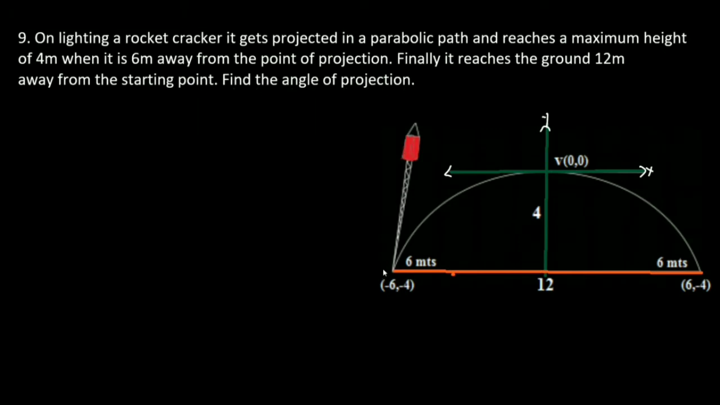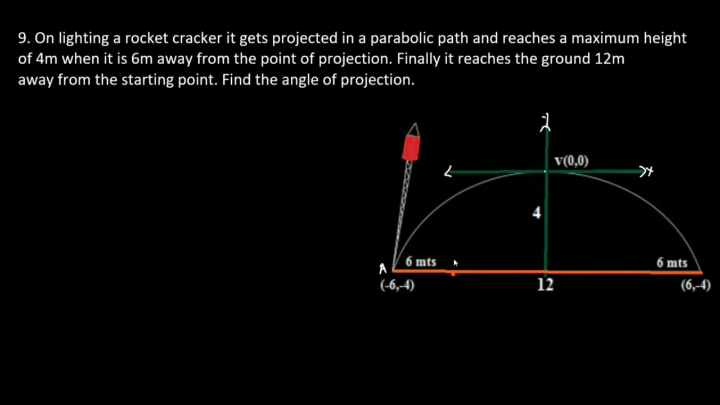Just name this point as A. So A is the point of projection of the rocket cracker. This cracker gets projected in a parabolic path and it reaches the maximum height. So here it reaches the maximum height, and the maximum height is given as 4 meters.